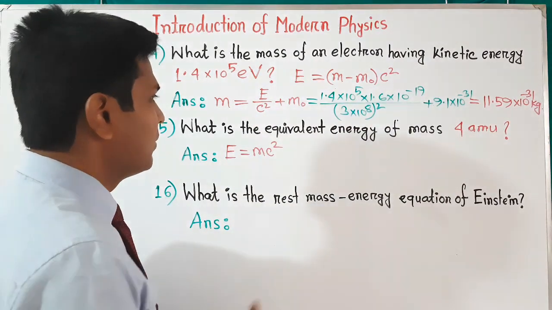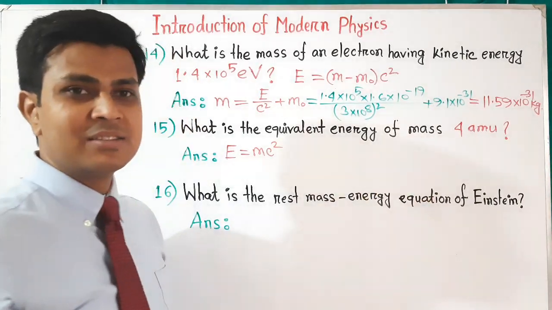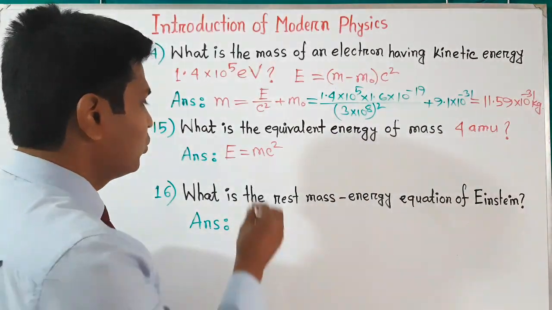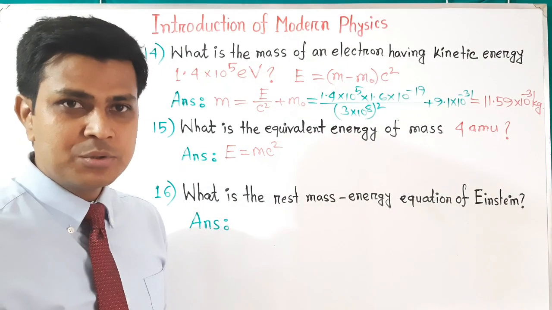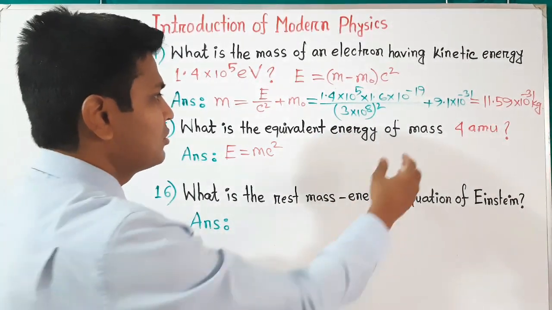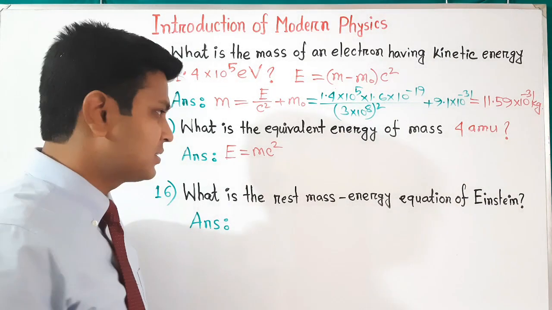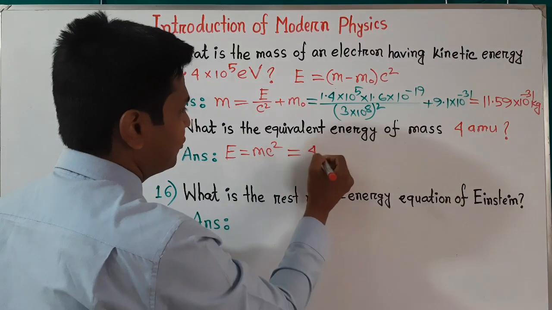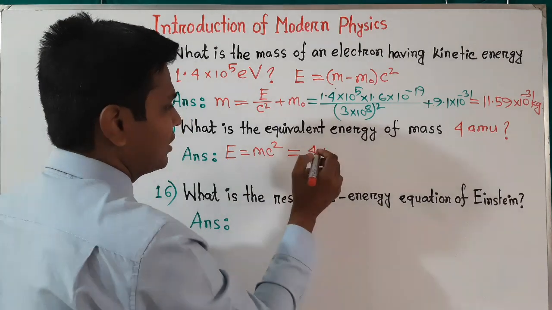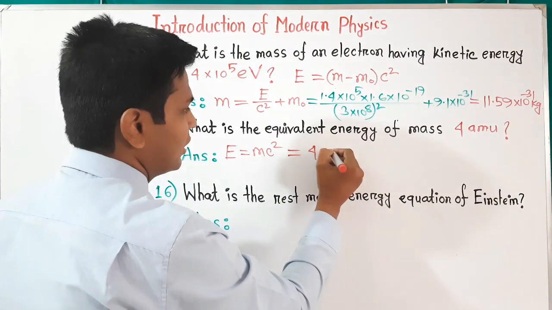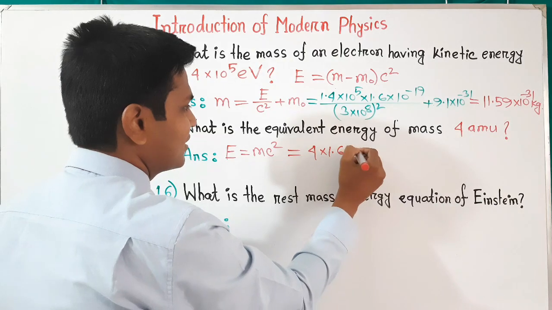Here mass is given in atomic mass unit, and we have to convert atomic mass unit to kg. We already discussed it, so we can write 4 atomic mass unit equals 4 into 1.66 into 10 to the power minus 27 kg.